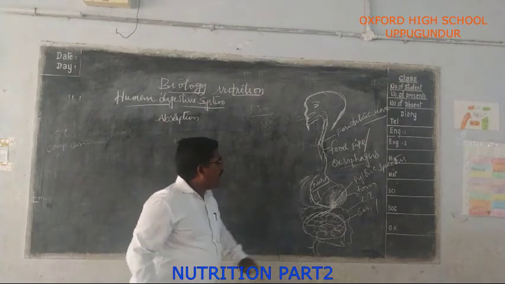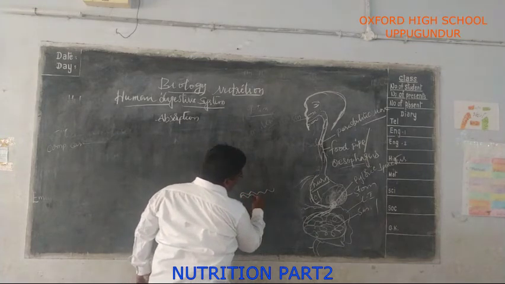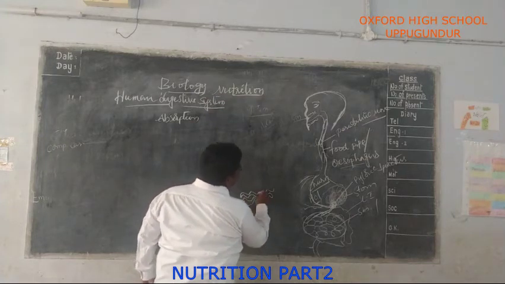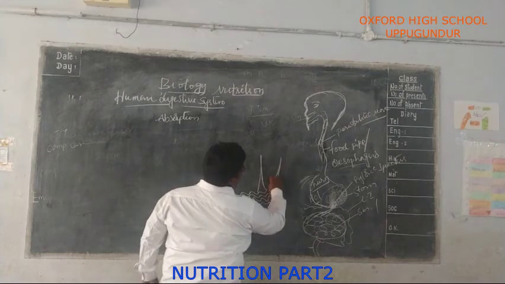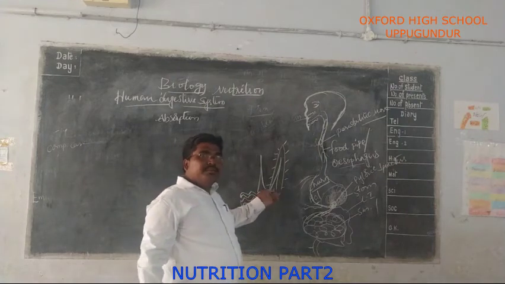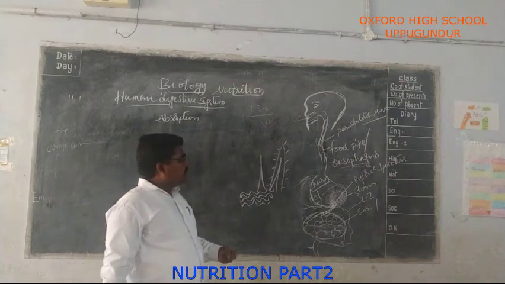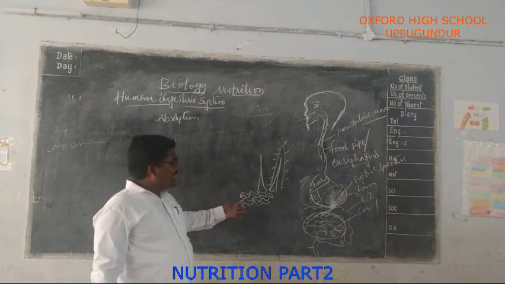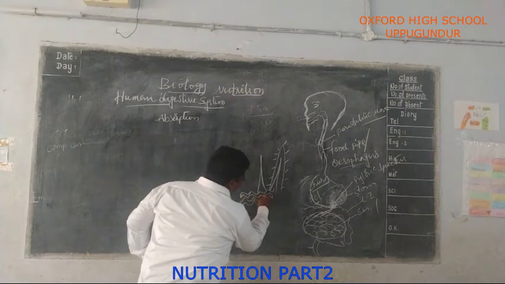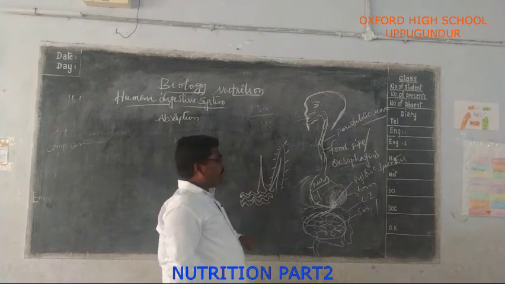Internally, the intestinal walls are very thin and have number of finger-like extensions called villi, which increase the surface area of the small intestine during absorption.